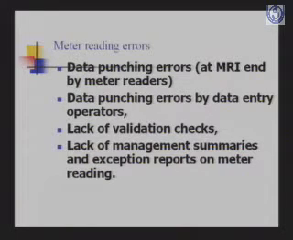Then there is a lack of validation checks and a lack of management summaries and exception reports on meter reading. Because if this data is entered incorrectly, then there should be exception reports. For example, if a consumer has been consuming around 113 units in the past, and it suddenly comes to 356 or 657, then an exception report should flag that this consumer's reading may not have been entered properly. If we don't have such exception reports, then meter reading errors are likely to increase.